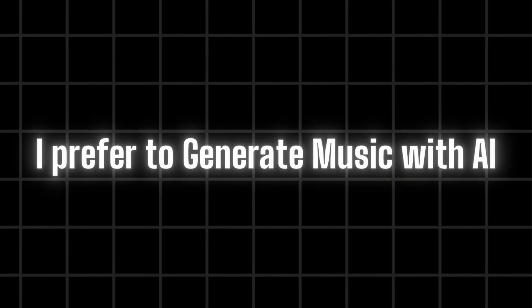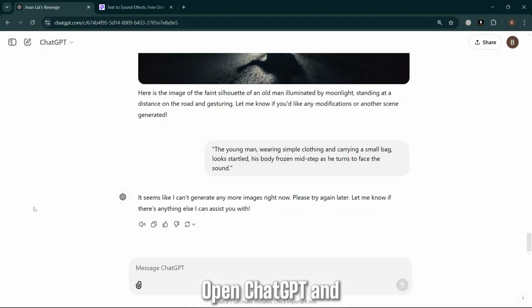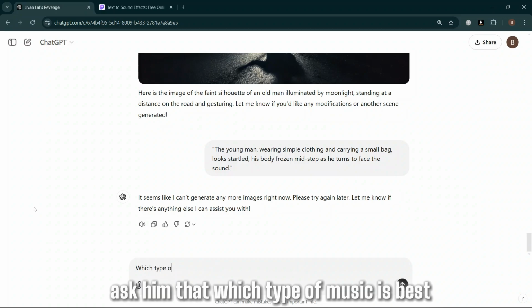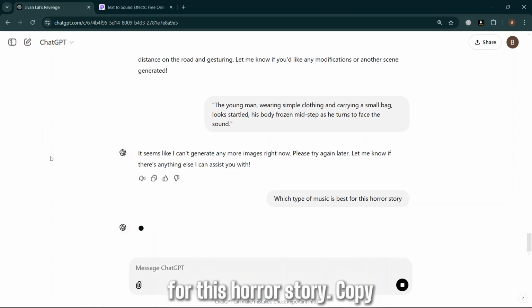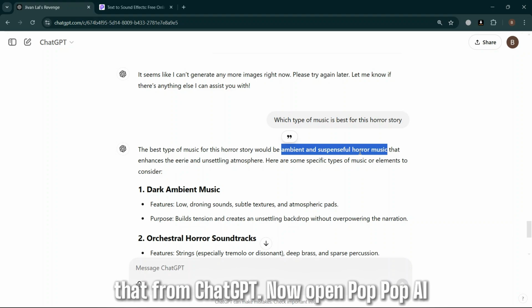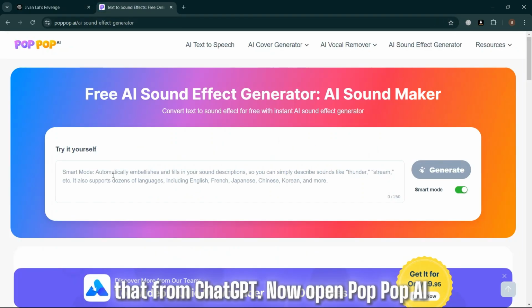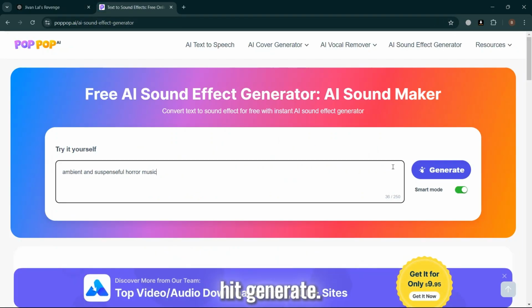For music, you can use YouTube's audio library, but finding exact music is impossible. That's why I prefer to generate it using AI. Open ChatGPT and ask him which type of music is best for this horror story.